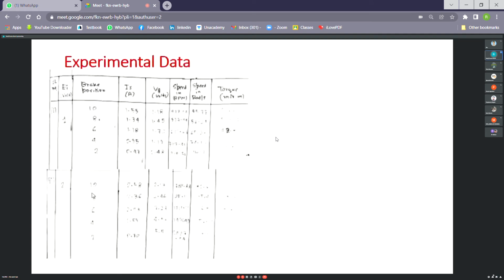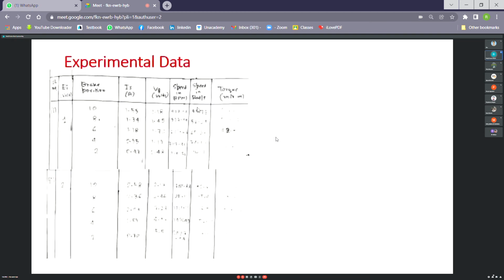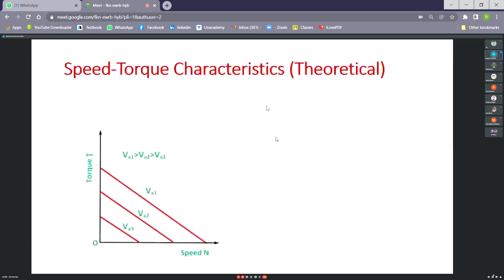Similarly, for the 2 volt input, the same thing will be repeated. As a result, what will we get? We will get speed torque characteristics. Here speed and torque both are available, so we can plot the speed torque characteristics. The theoretical characteristics should be like this. These are for different input voltages.